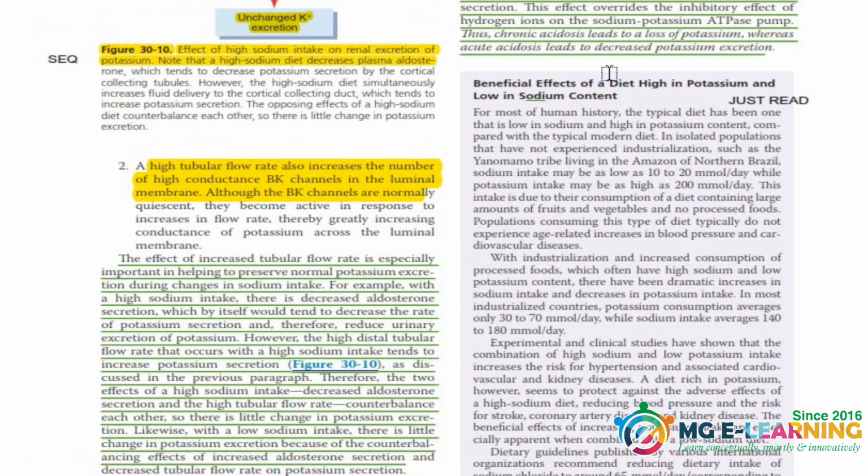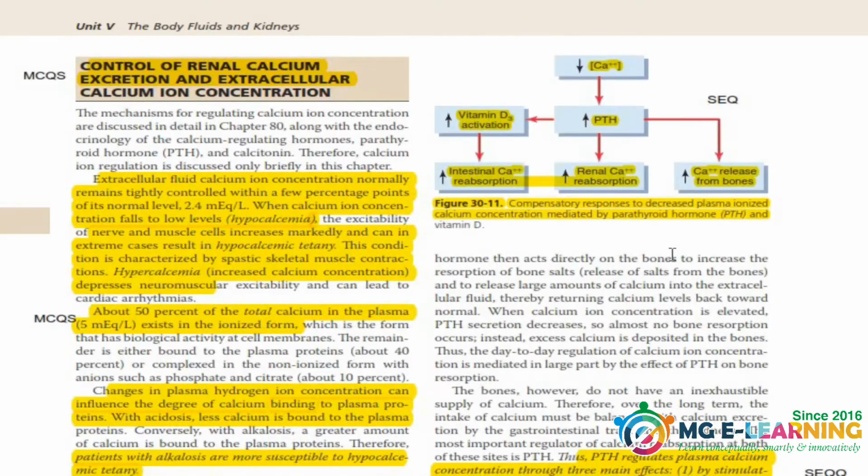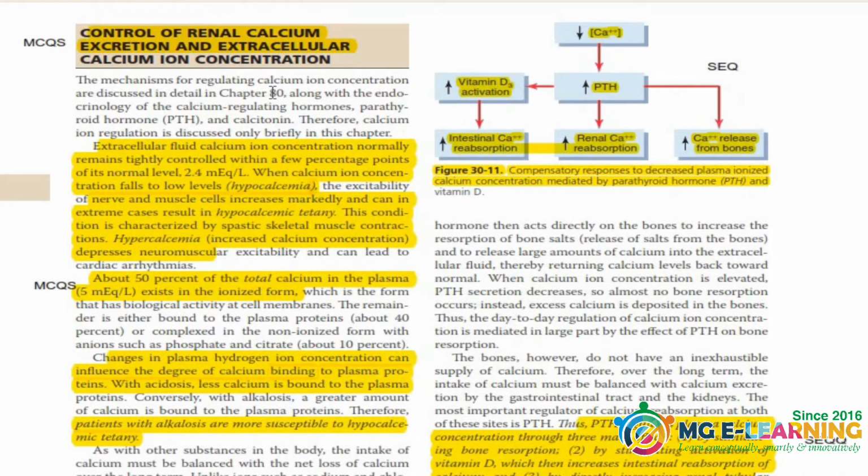And now is this blue box. This is just for your reading. Give it a read and you don't have to memorize anything. Now is the renal calcium excretion and extracellular calcium ion concentration. This topic is important for your MCQs.